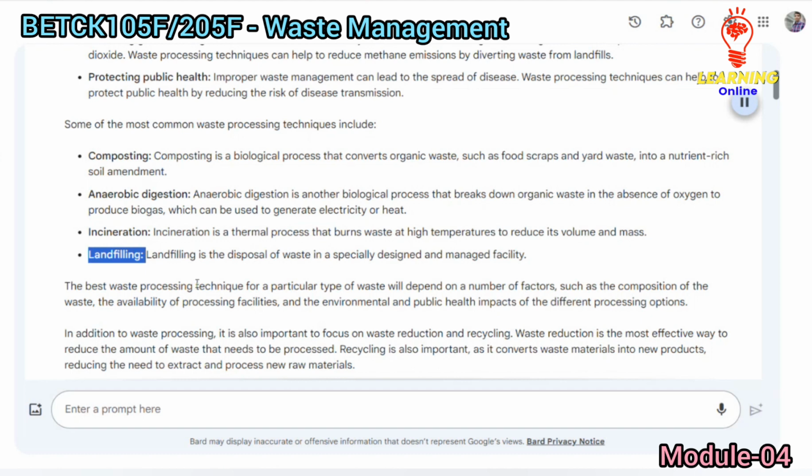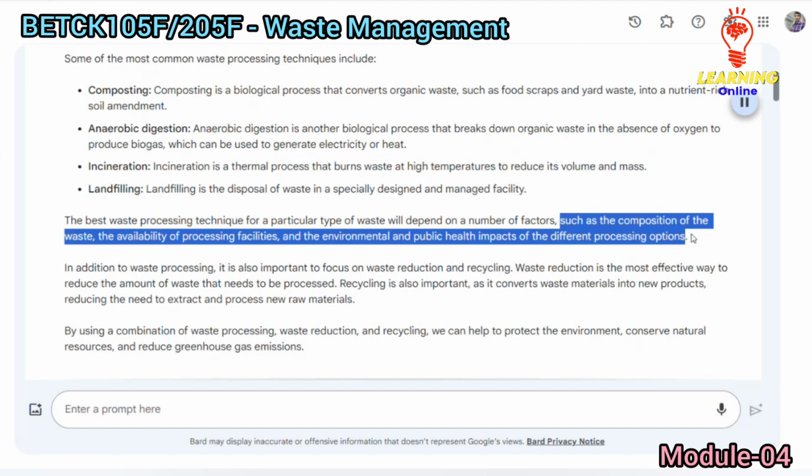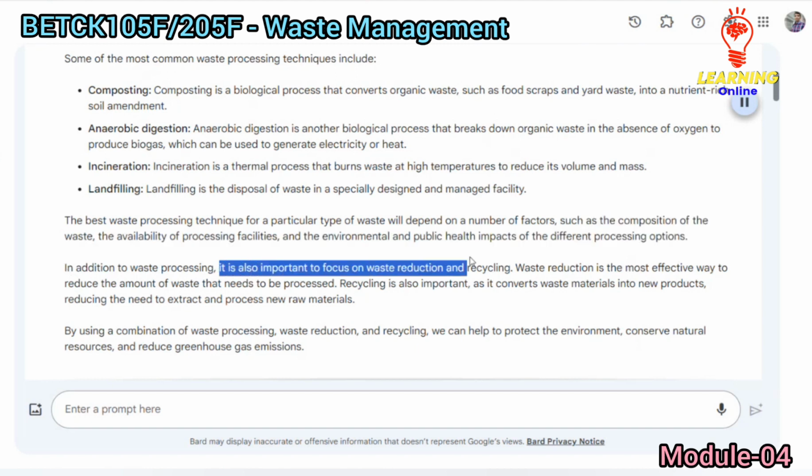The best waste processing technique for a particular type of waste will depend on a number of factors, such as the composition of the waste, the availability of processing facilities, and the environmental and public health impacts of the different processing options. In addition to waste processing, it is also important to focus on waste reduction and recycling.